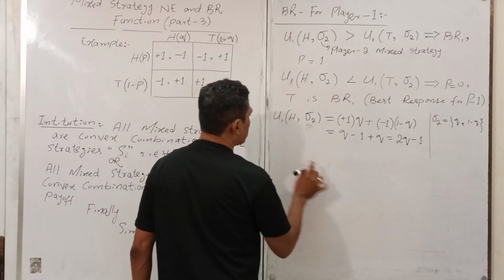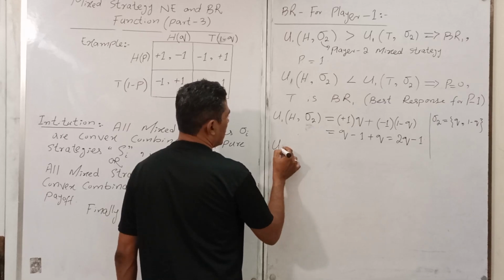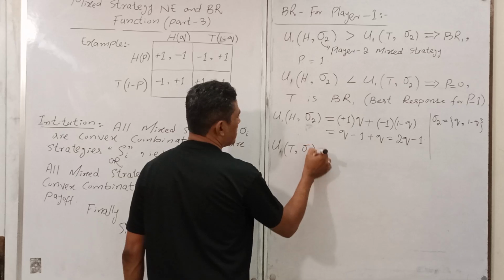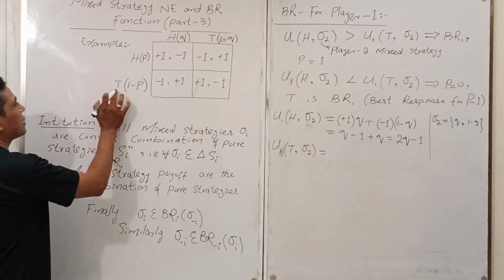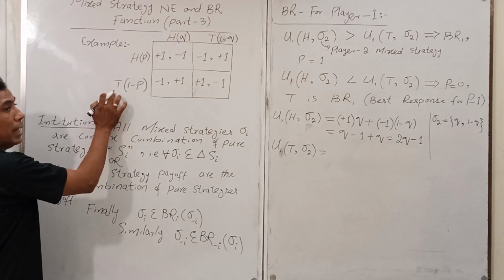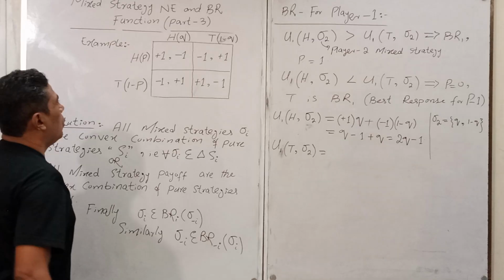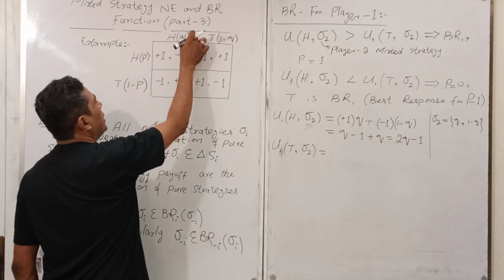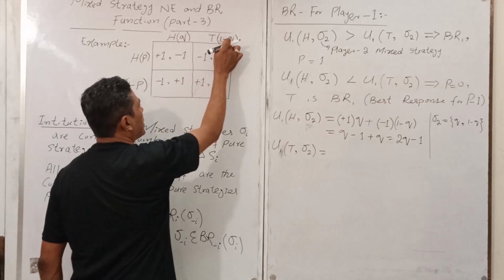Now u1 t sigma 2. Yes, this is my study here, being a player 1. When I have tail, my payoff is minus 1 when the probability is q, and plus 1 when the probability is 1 minus q here.